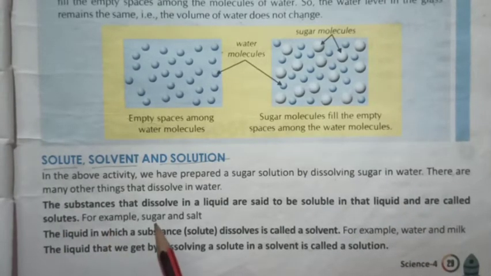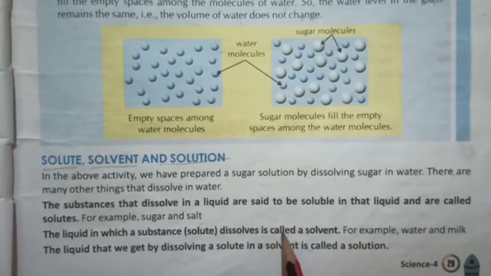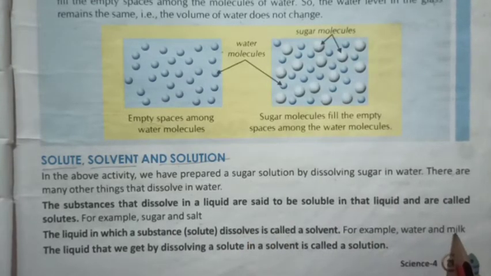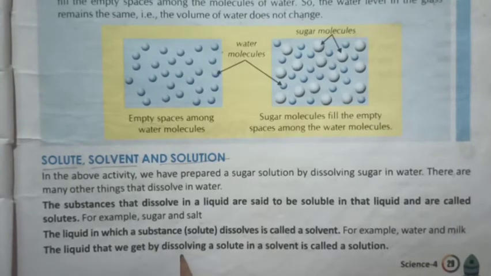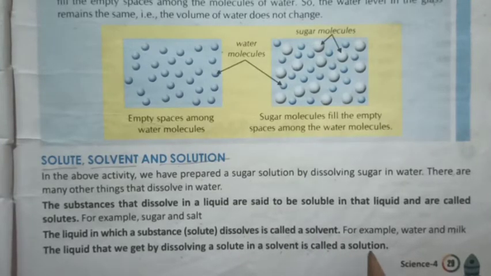For example, sugar and salt. The liquid in which a substance dissolves is called a solvent. For example, water and milk. The liquid that we get by dissolving a solute in a solvent is called a solution.